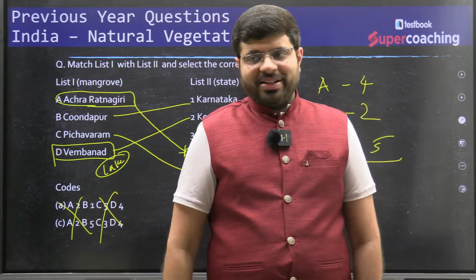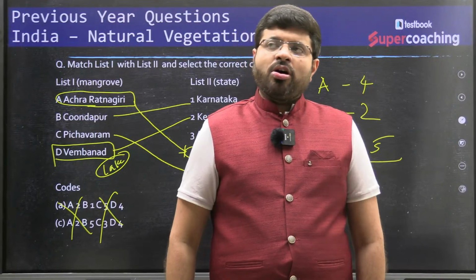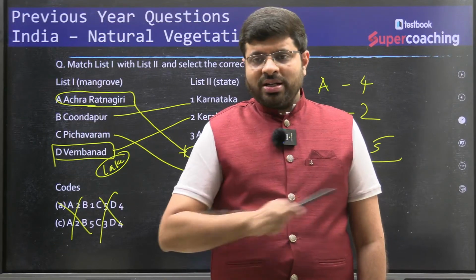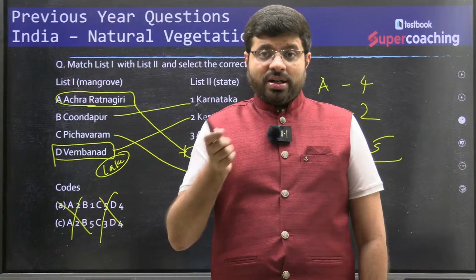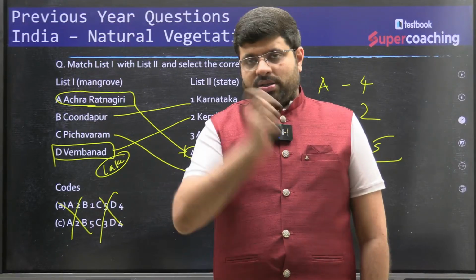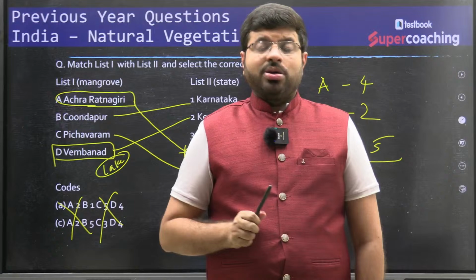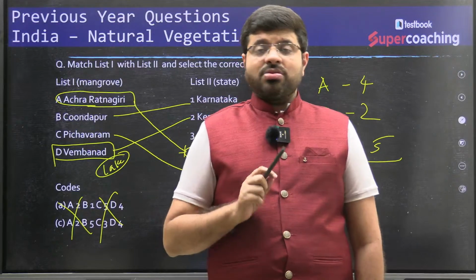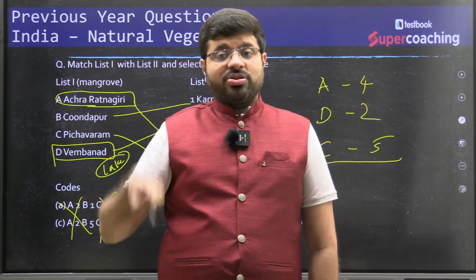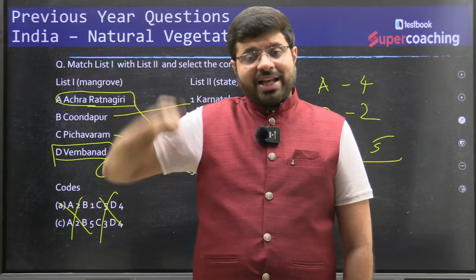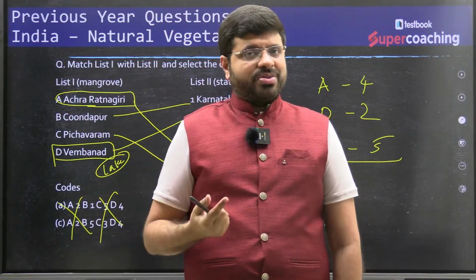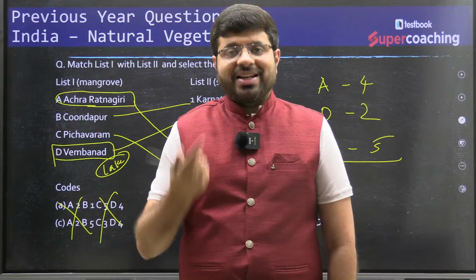But there was one popular Shiva temple given in the options. So when it is already Shiva, there is no chance of that becoming a sun temple. So he eliminated it that way. Such calculative guessworks might work sometimes, right? But not necessarily every time.